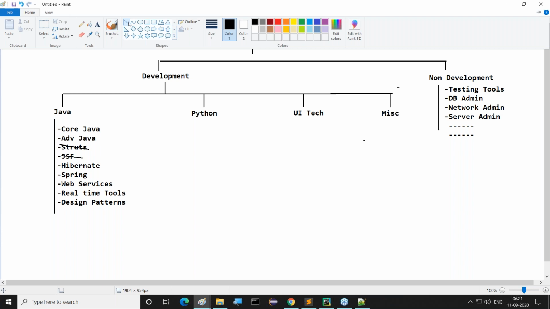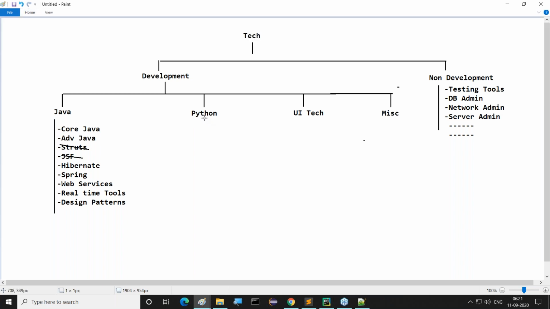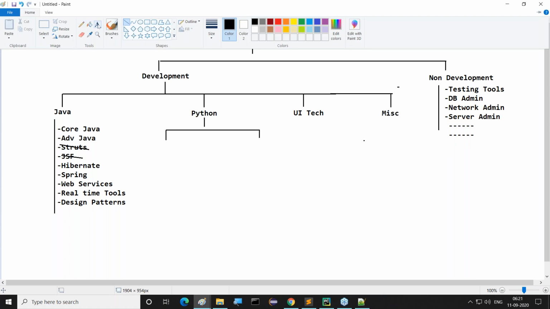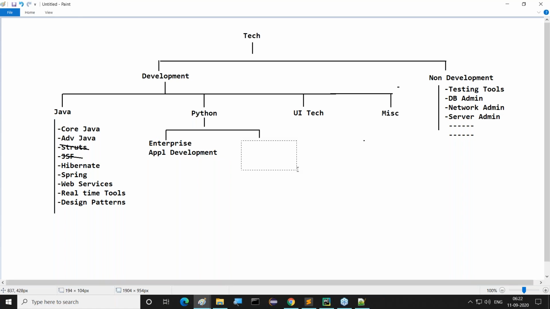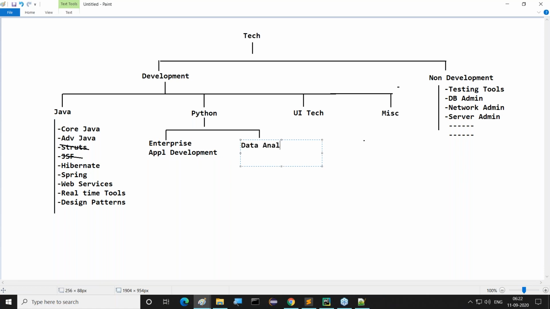But at the same time, if you want to go for the Python side, here at the Python side, two approaches are available. That means two types of Python exist here. One is enterprise application development. This is at one side, enterprise application development. And the second one is the data analysis side. Data analysis side, in the sense of data science, what I'm talking about here.